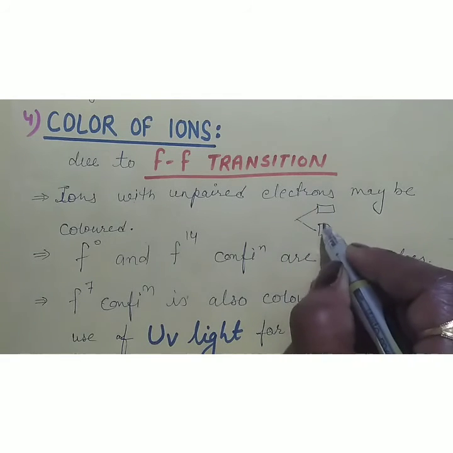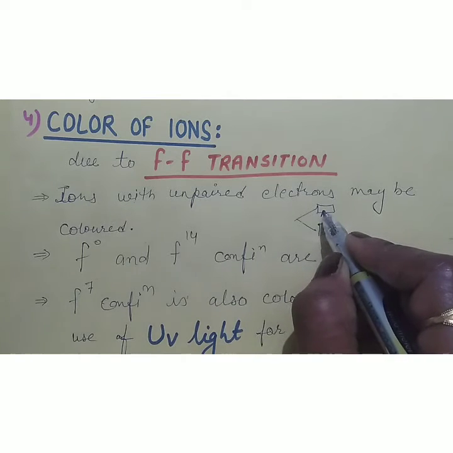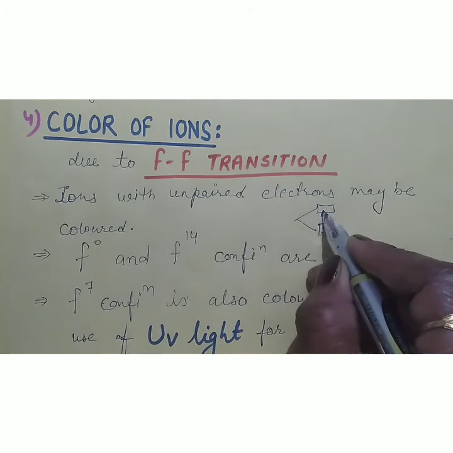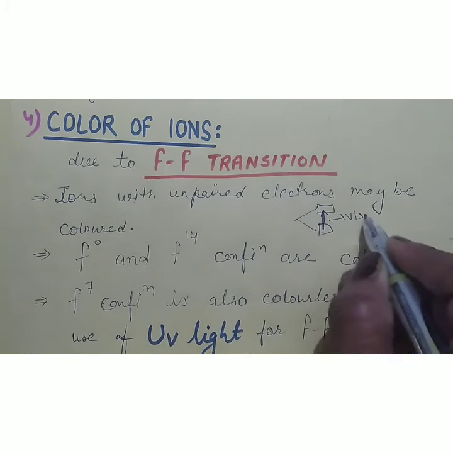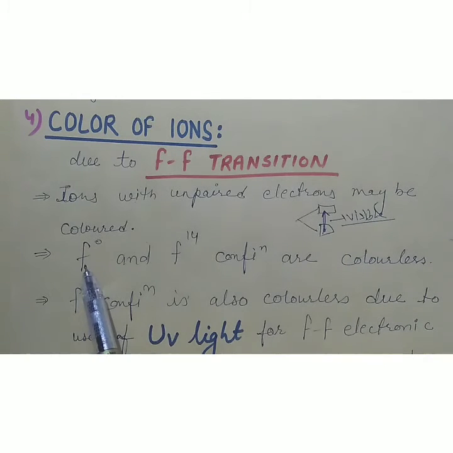When electrons transit from lower to higher f orbitals, energy is required, and if this energy is from visible light, then these compounds will be colored as in lanthanides. So a condition to be a colored ion is that there should be unpaired electrons. So with f0 and f14 configuration, all the ions are colorless because there is no unpaired electron.